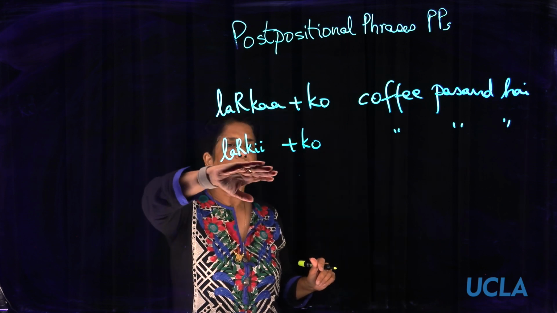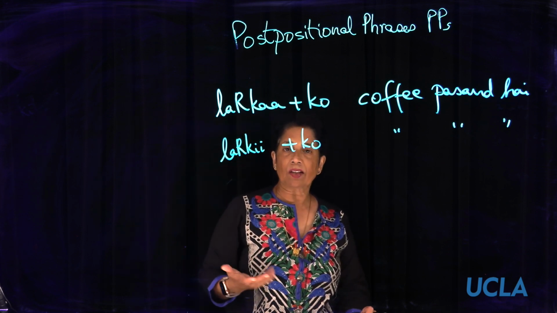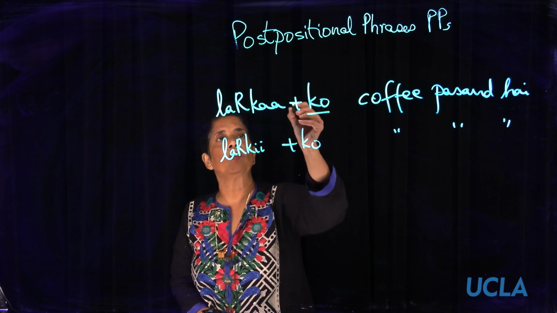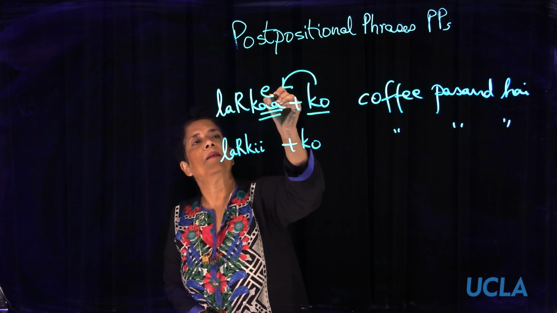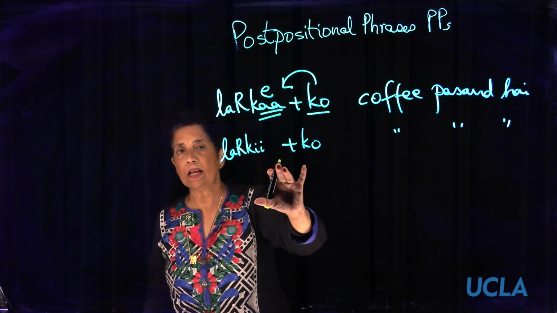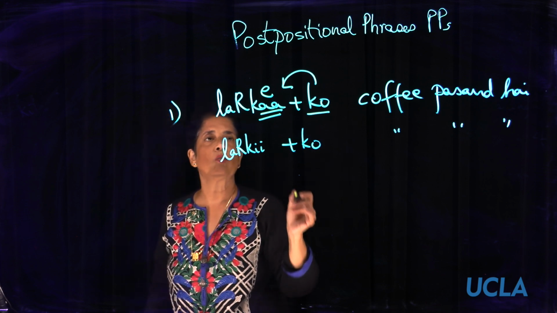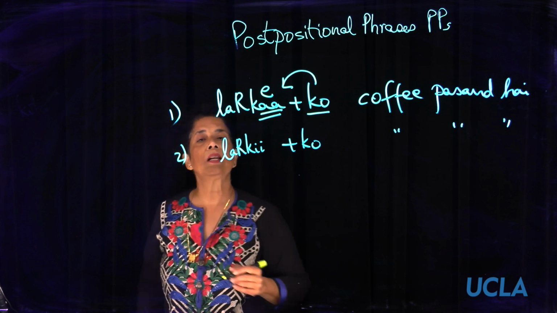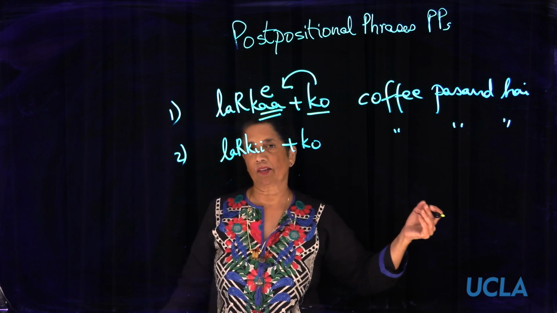Okay. Now, our rule mentioned that if a masculine noun ends in aa and is immediately followed by a postposition, the aa changes to e. And if you have feminine, there is no change. So phrase 1 or sentence 1 will become ladke ko coffee pasand hai, whereas sentence 2, the phrase ladki ko will remain ladki ko coffee pasand hai.